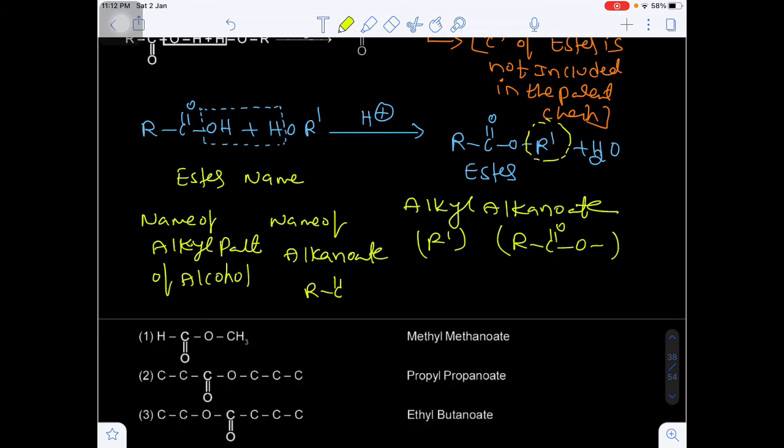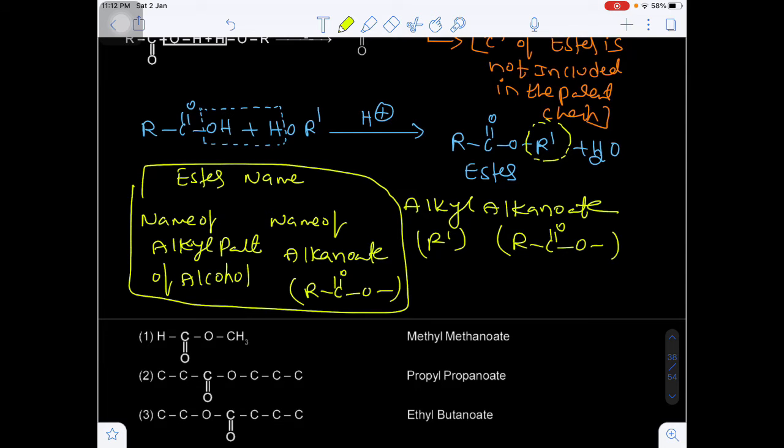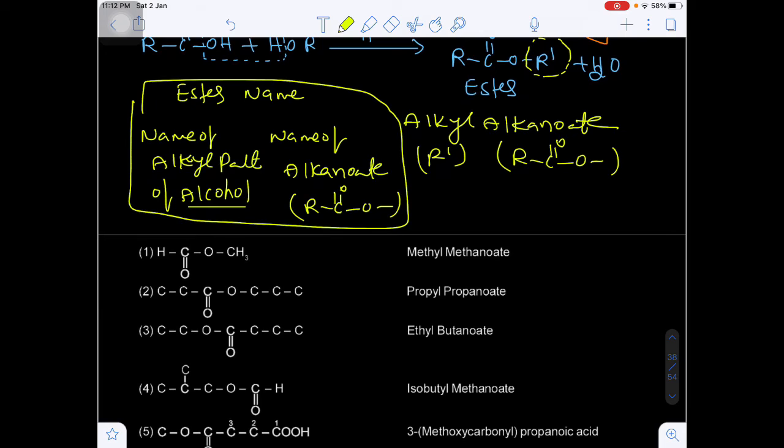In this alkanoate, RC double bond O will be included. So the name of ester will include two parts. The first part will be the name of the alkyl part of whom? Alcohol.